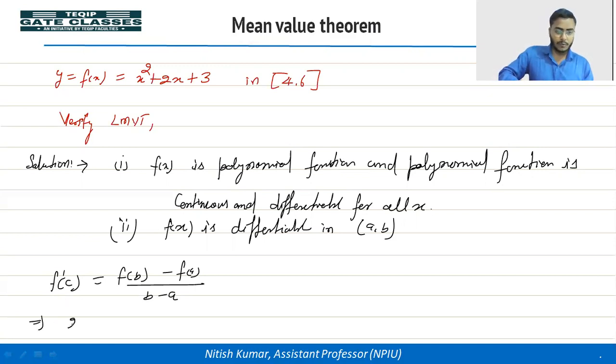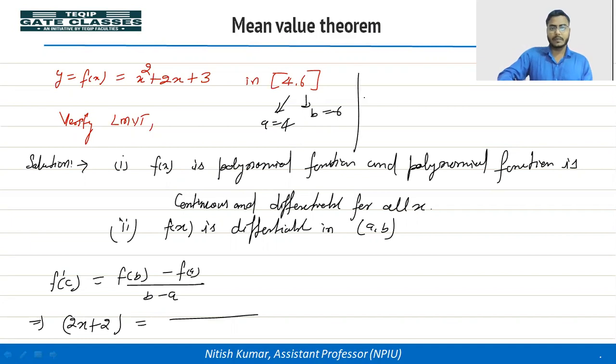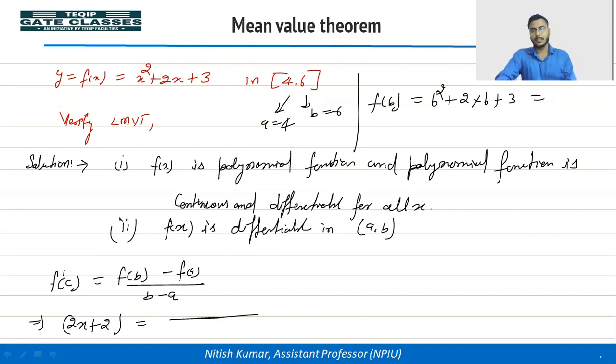Differentiate the function, then 2x plus 2. Here b is equal to 6 and a is equal to 4, right? And what is the function value of b? Put x is equal to 6. So 6 squared plus 2 into 6 plus 3. What are we getting? 36, then 12, then 3: 51.